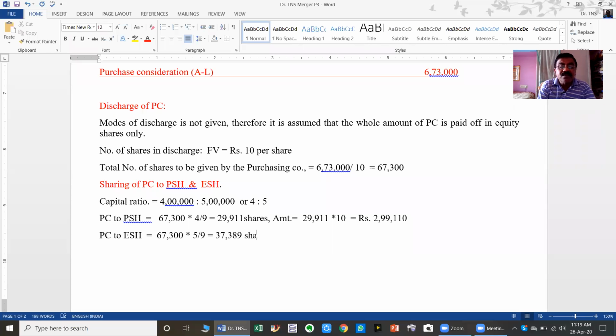This is shares, not rupees. For this we need to convert into amount: 37,389 into 10 rupees is equal to 3,73,890.